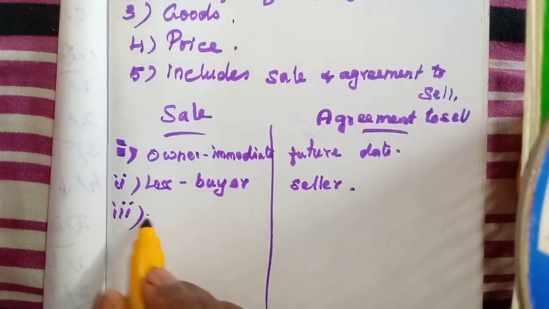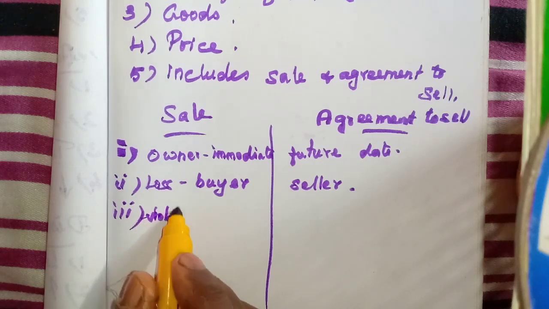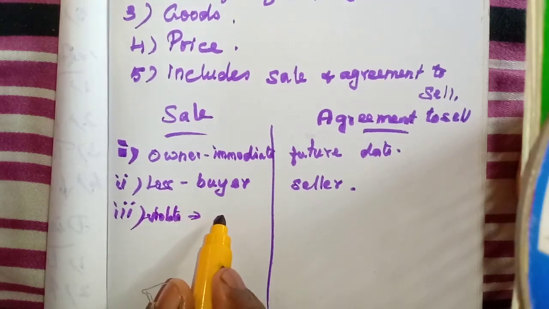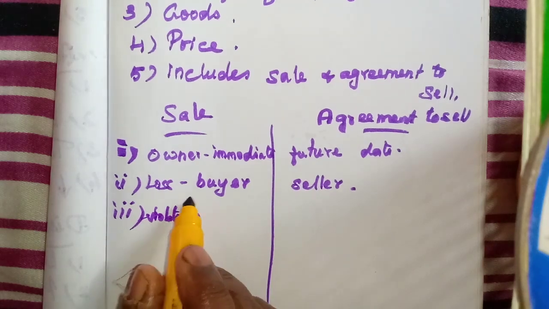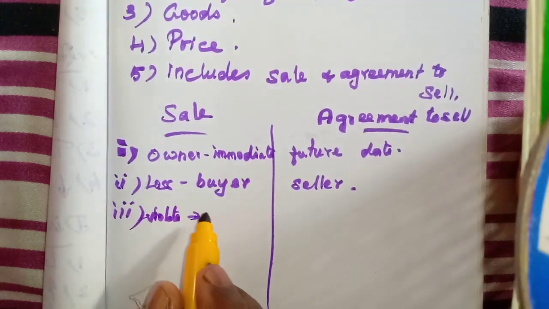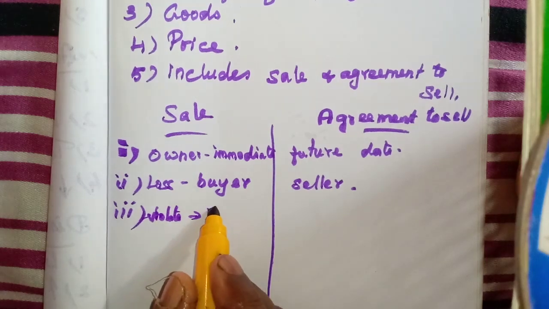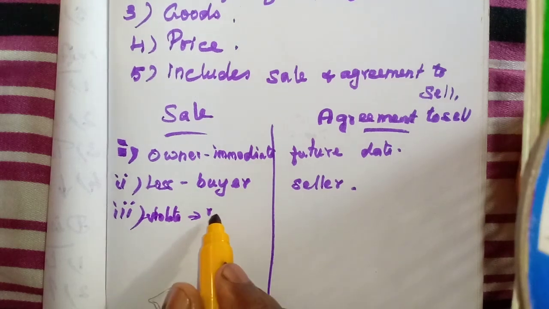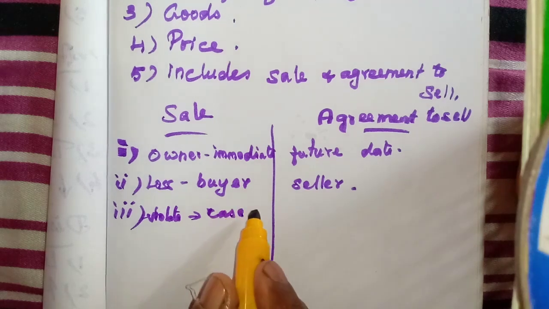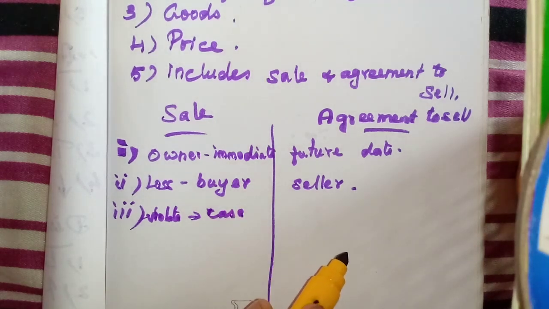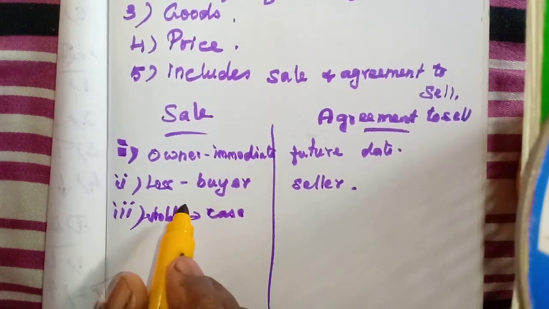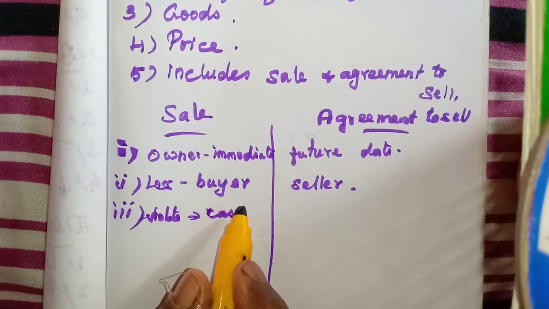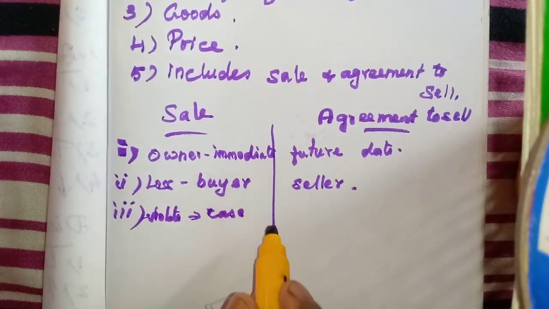Then if they violate the laws, the contract, what can they do? Here the ownership is transferred to the buyer, so he cannot repossess the goods. He cannot repossess the goods, but he can file a case against the buyer and get the compensation from the buyer, because the sale already took place and the ownership is transferred to the buyer.